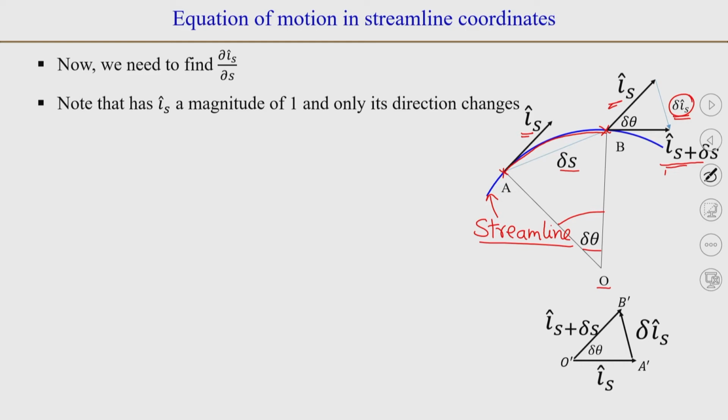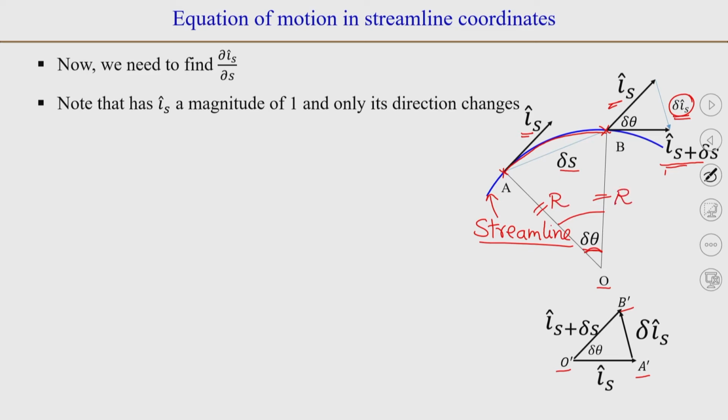Now, we could draw a triangle here, which is the same triangle. So, we can write this as O', A', B', and the angle between lines OA and OB is Δθ, and OA and OB are equal because they are the radius of curvature, so they are equal to the radius of curvature r.